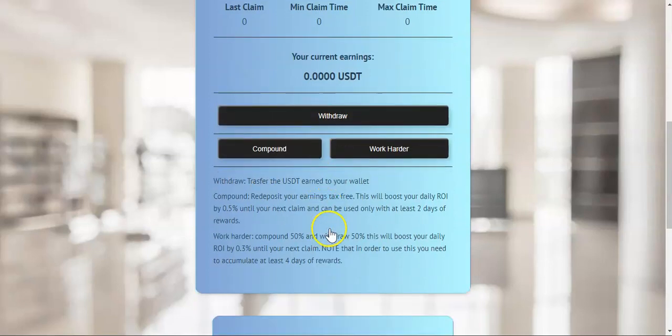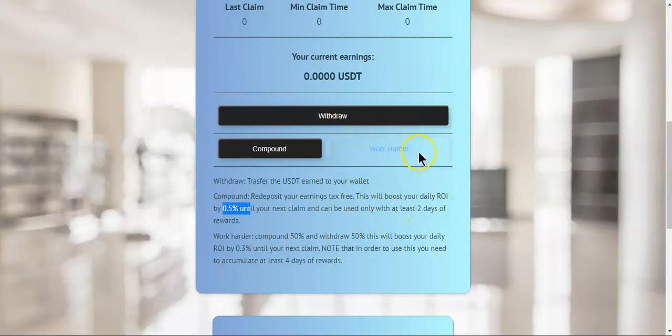If you want to compound, you can compound, and you will have a bonus if you compound. You redeposit your earnings tax free. This will boost your daily ROI by 0.5% until your next claim, and can be used only with at least 2 days of rewards. So you'll have to accumulate at least 2 days of rewards before you hit compound. Then you will earn an extra 0.5% boost on your daily ROI.